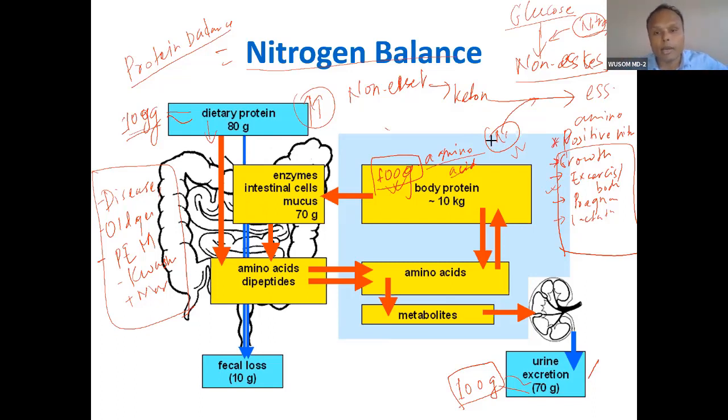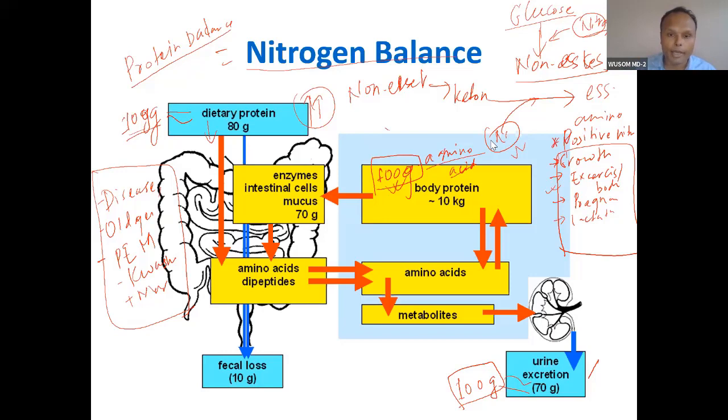Why am I telling you about this amino acid pool? Your body has 100 gram of amino acid in your pool, meaning in blood, in cells, everywhere. But it is not a storage form. It is something like storage, but it is actually the mobile form present around your cellular and extracellular compartments.